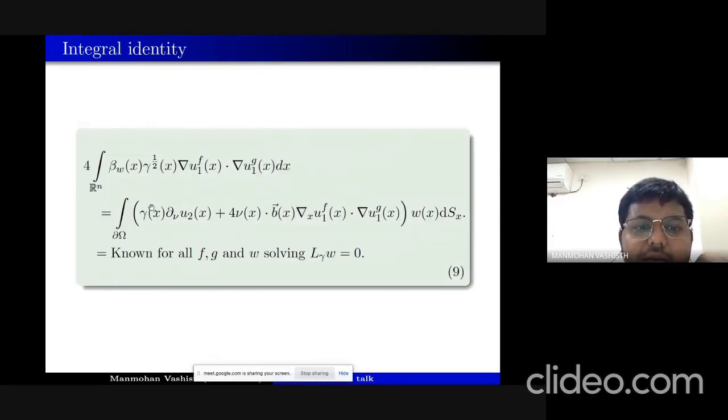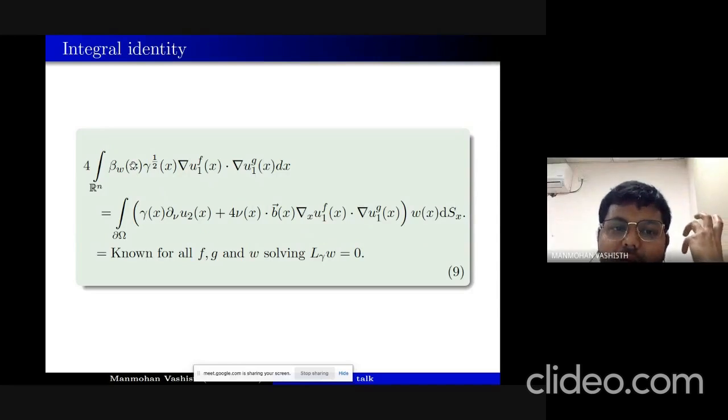Here the right hand side is known, because gamma d nu of u2 plus 4 nu b into gradient of u1_f gradient of u1_g is known to us, since it is the order of epsilon square term in the DN map, and w is the arbitrary test function. So the right hand side is known for any w which solves this equation. Now from here, if we can reconstruct this beta w, then from there we will reconstruct the vector b.